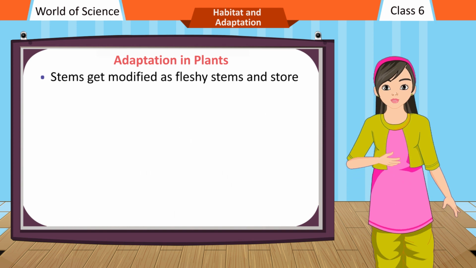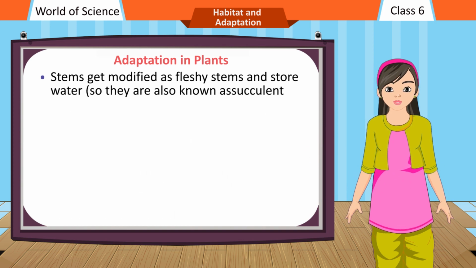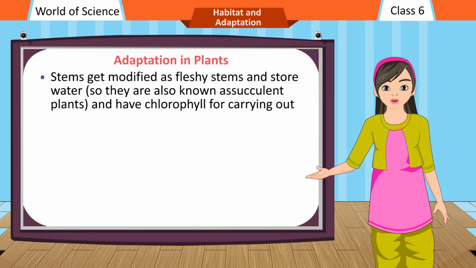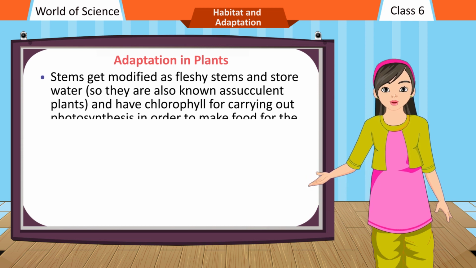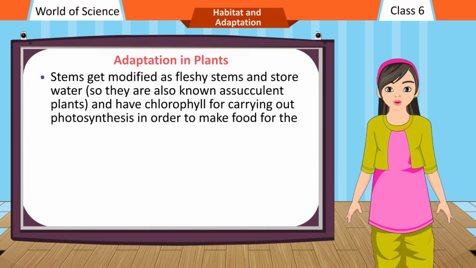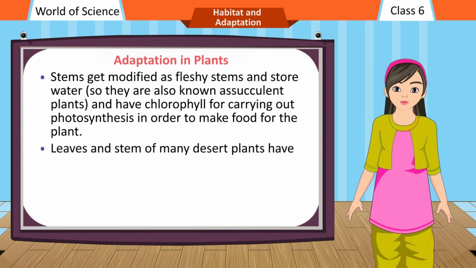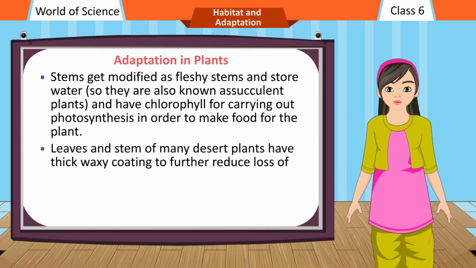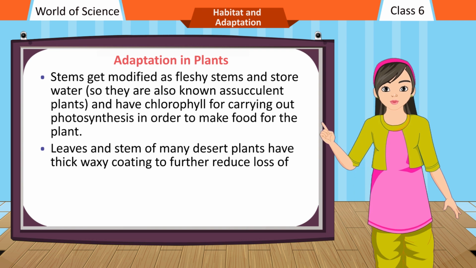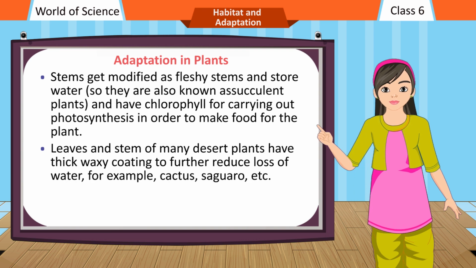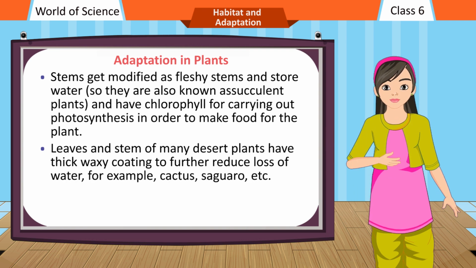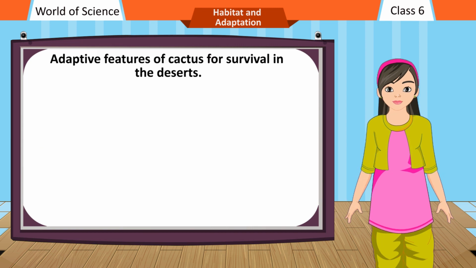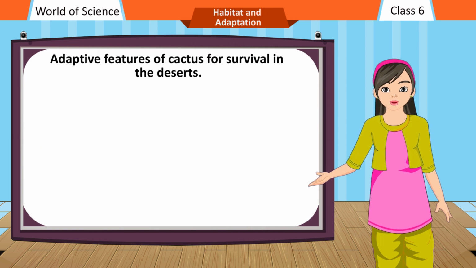Stems get modified as fleshy stems and store water, so they are also known as succulent plants and have chlorophyll for carrying out photosynthesis in order to make food for the plant. Leaves and stem of many desert plants have thick waxy coating to further reduce loss of water, for example, cactus, saguaro, etc. Adaptive features of cactus for survival in the deserts.